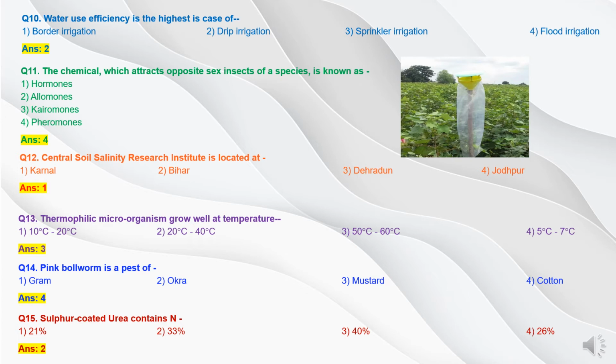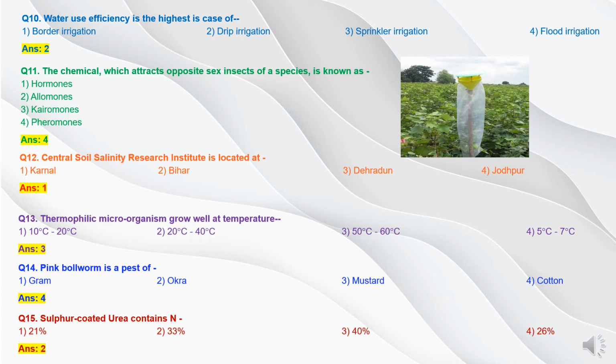Now question 12. Central Soil Salinity Research Institute is located at option 1 Karnal, option 2 Bihar, option 3 Dehradun, and option 4 Pur. So here the answer is Karnal because the Central Soil Salinity Research Institute is located in Karnal.